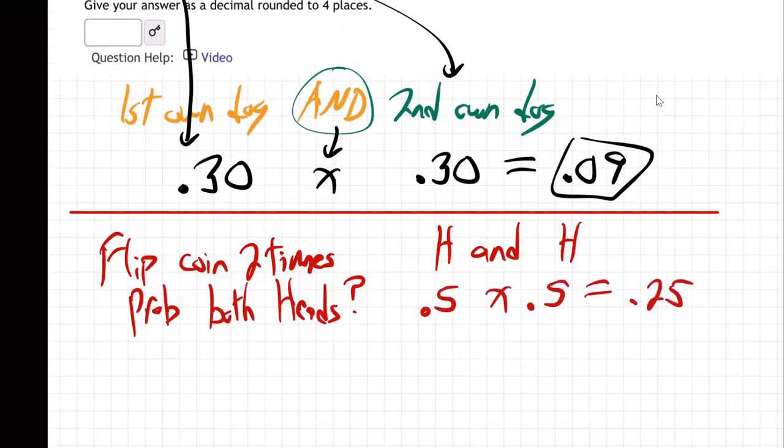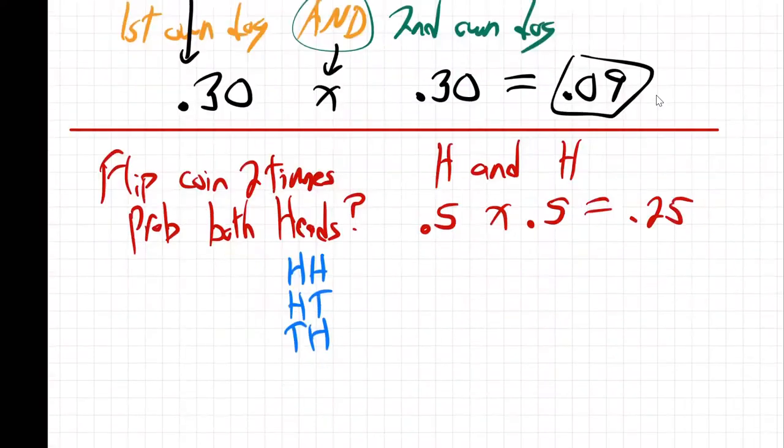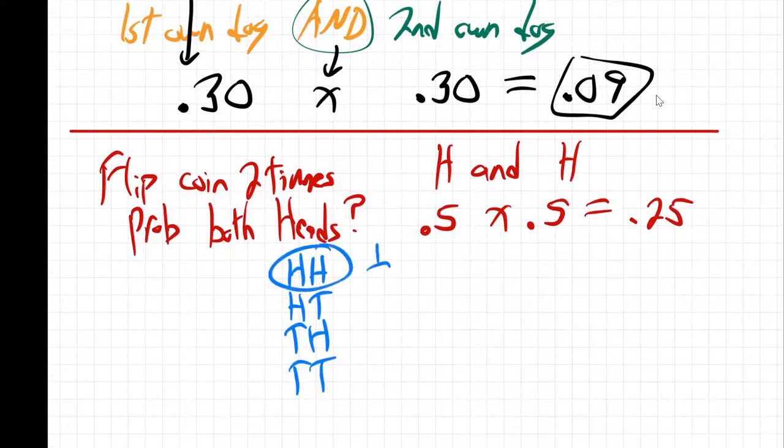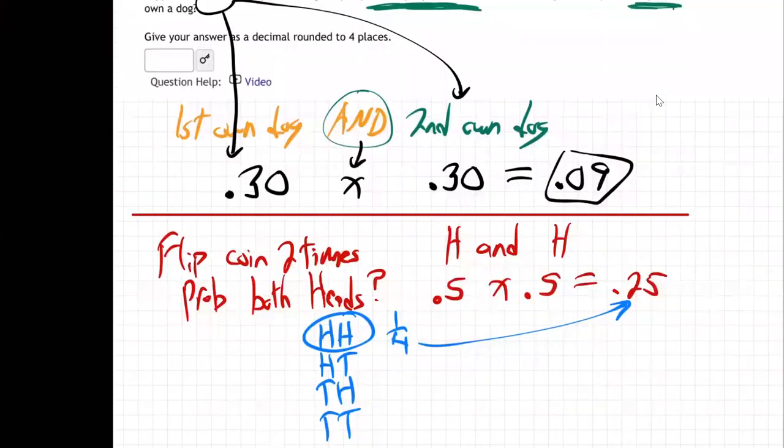Now, that's the formula I told you. But is that really the truth? As I just did the formula for this, the answer is 0.25. Is that really the truth? Well, yes, of course it is, because when you flip 2 times, you can get 2 heads, head then tail, or tail first then head, or 2 tails. So what's the chance of 2 heads? Right there, 1 out of 4. 1 out of 4, 1/4 is 25%. See how it's the truth?